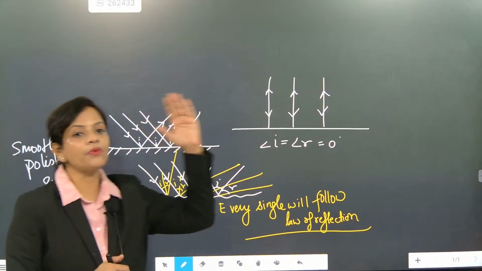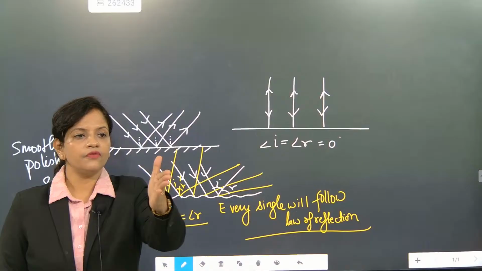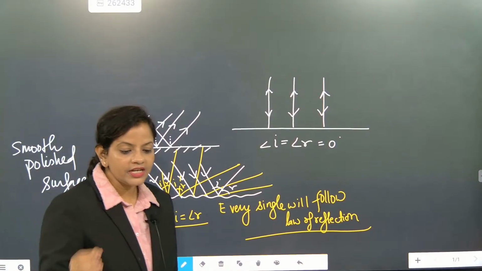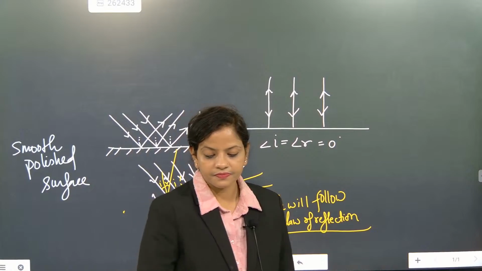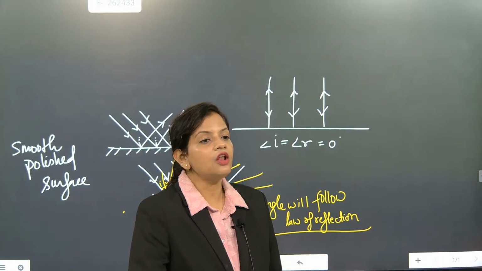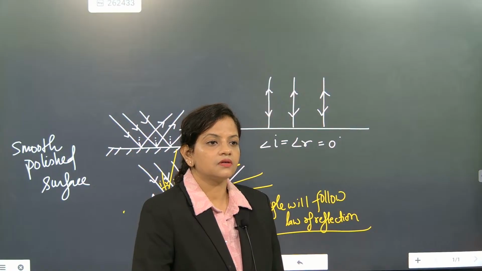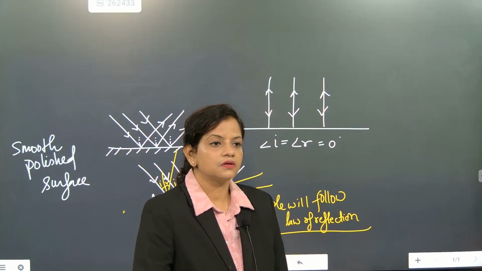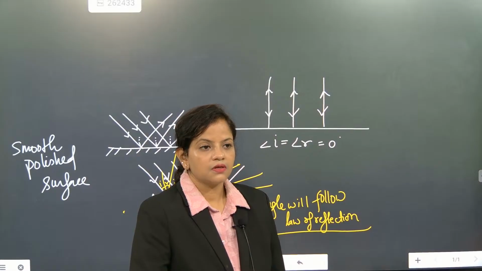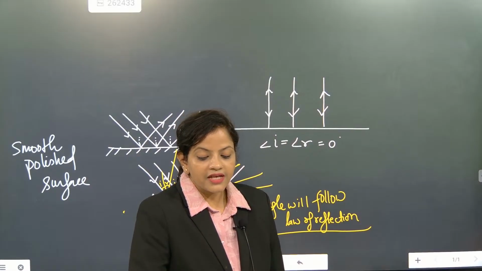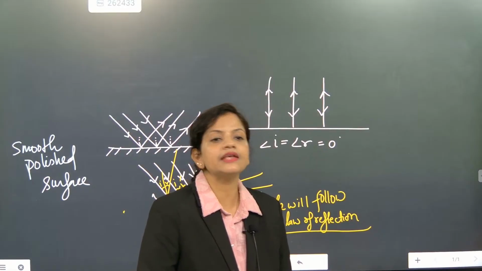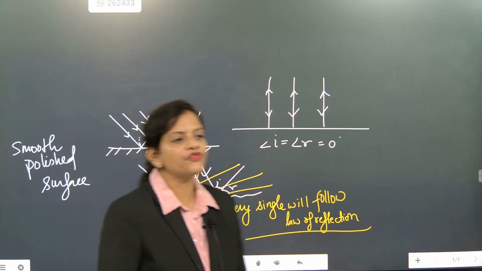With the normal, how much? See, what is the angle of incidence? Yes, the angle formed between the normal and the incident ray is the angle of incidence.